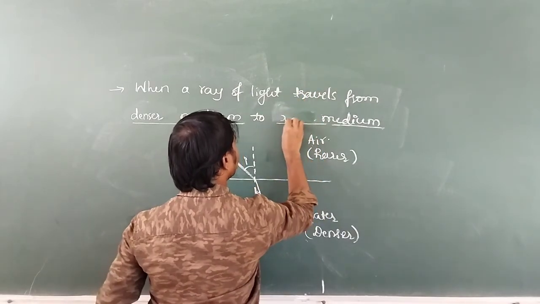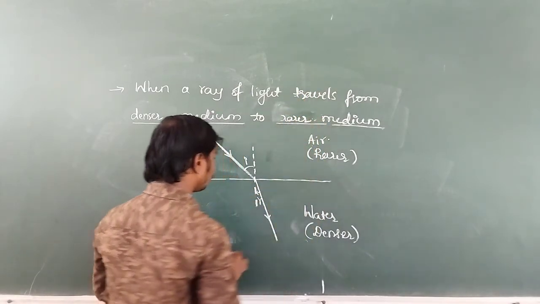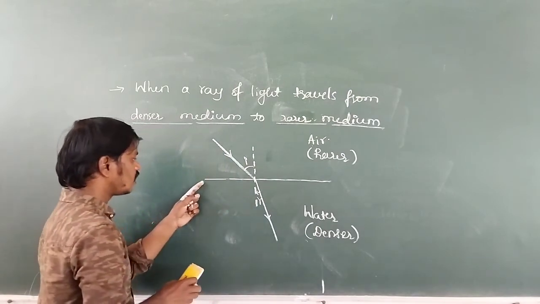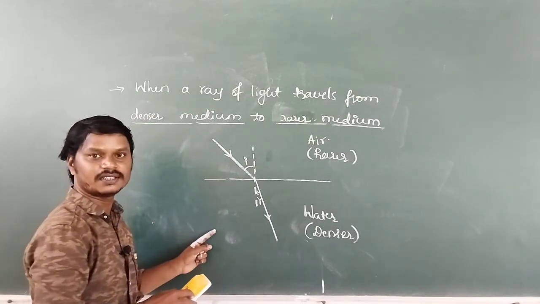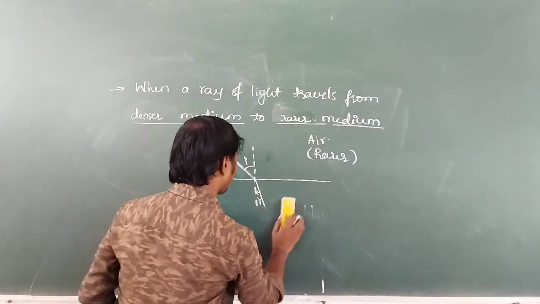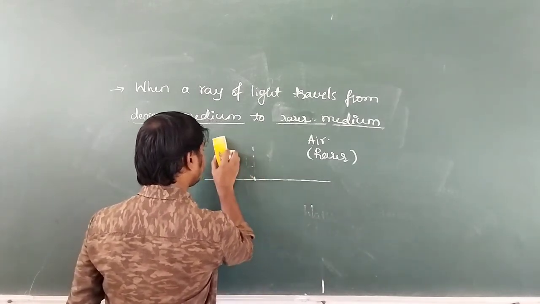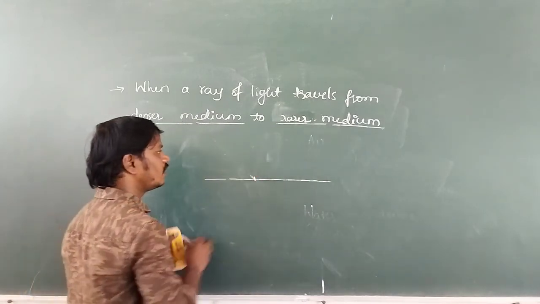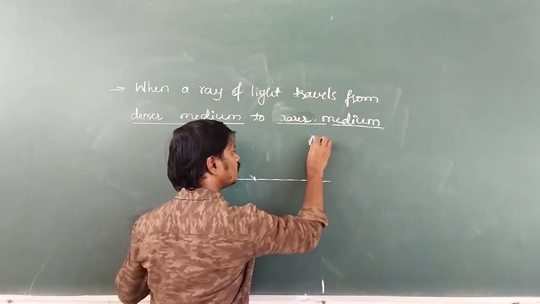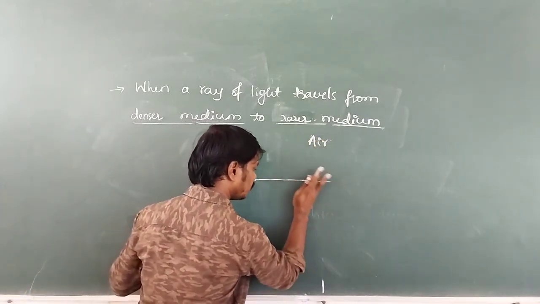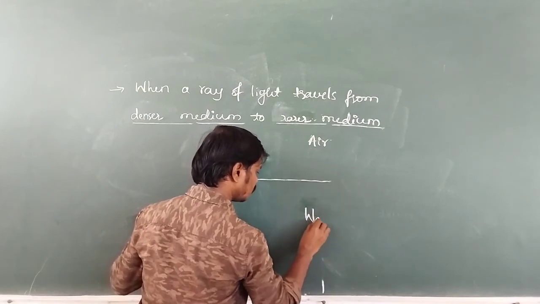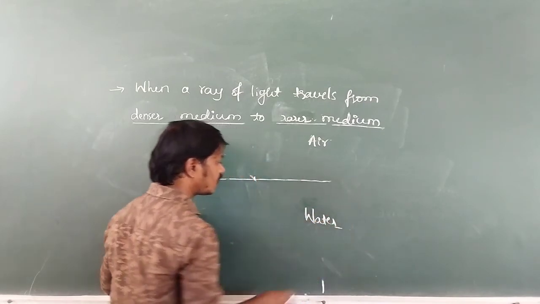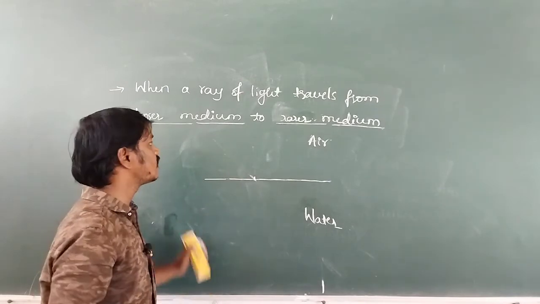Denser medium to rarer medium. Now this is the surface which separates the two different media. Then here again I will take it is air medium and it is water. But what is the condition given here?